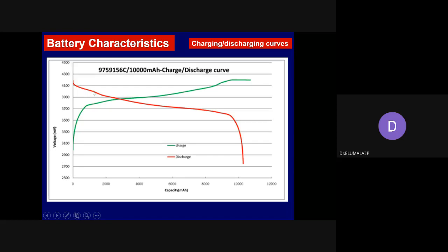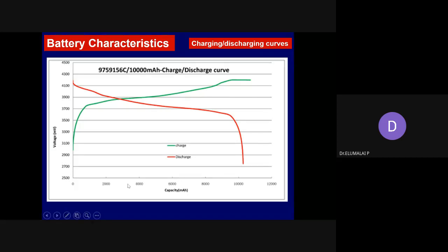Please pay attention to the declining of the voltage. It is not sudden, so it means it could provide the current or the energy slowly, sloping. Then at the end of discharge, the voltage of the battery is varying very sharply. From 3.7 to 2.7, 1 voltage is lost maybe within a few minutes.